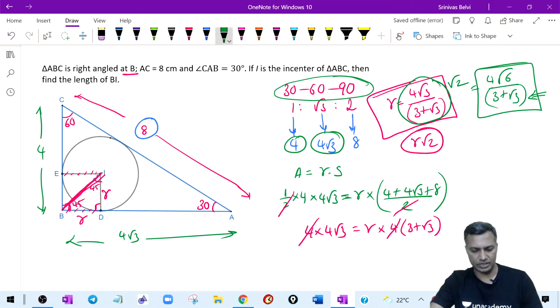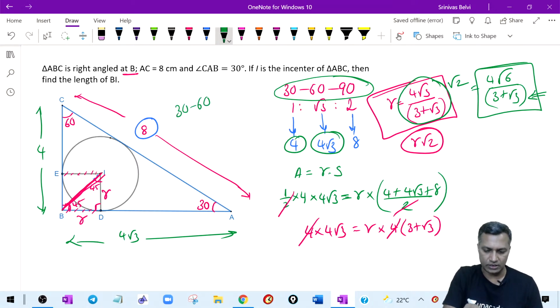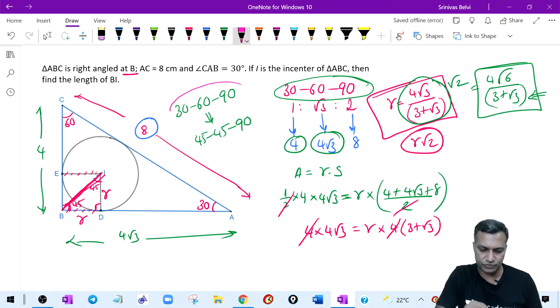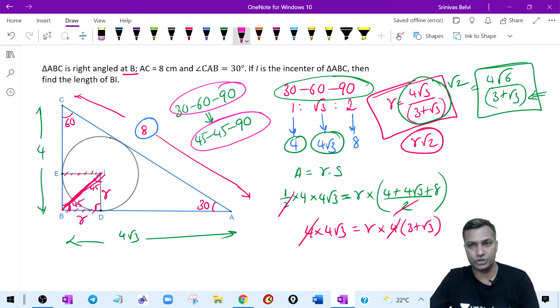The question is clear, because after finding the inradius you get a 45, 45, 90 triangle. Again, two things we are using. We started with a 30, 60, 90 triangle, then we came to a 45, 45, 90 triangle. This is what the CAT applications are technically. That is how beautifully they use these two propositions. Guys, are you all learning something? Basically, I'm talking about how we use 30, 60, 90 and 45, 45, 90.